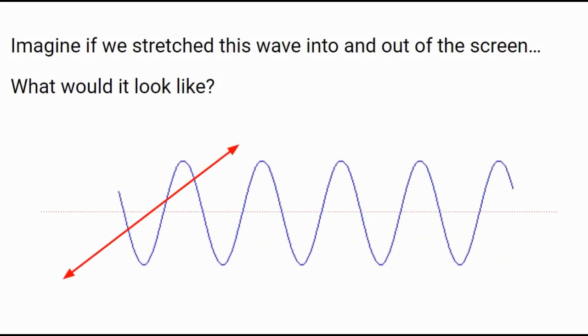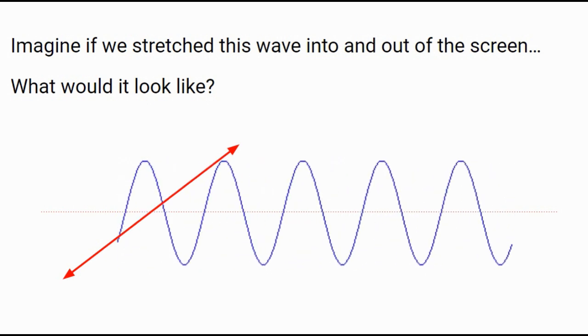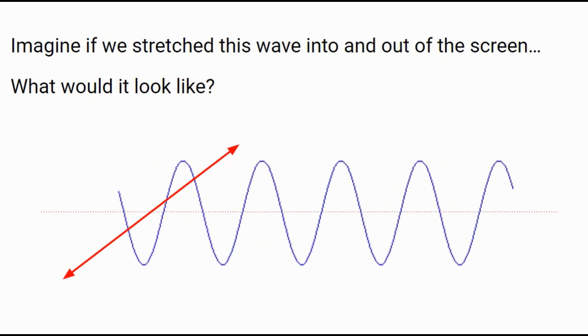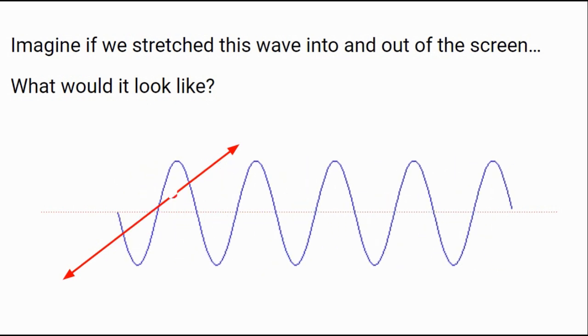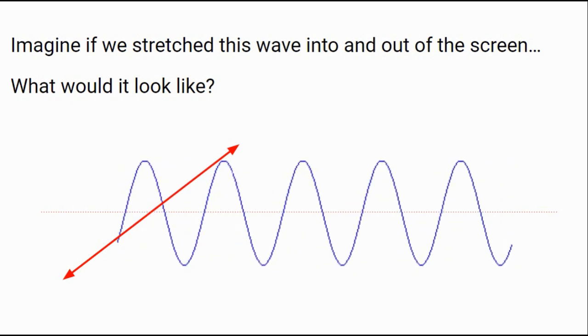Those two examples are fairly simple waves. They're traveling through a one-dimensional object. But if we took a simple transverse wave like that, like in this blue string that's on the screen, and we stretched it out both into the screen and out towards you, what would it look like?